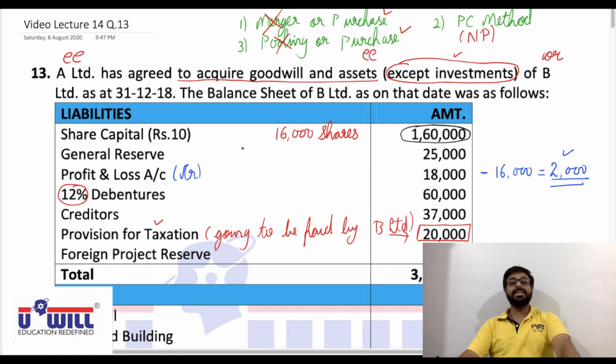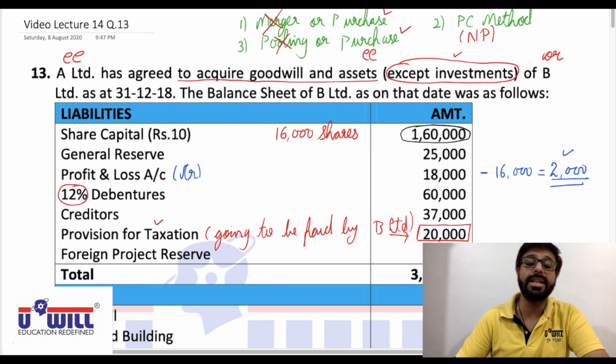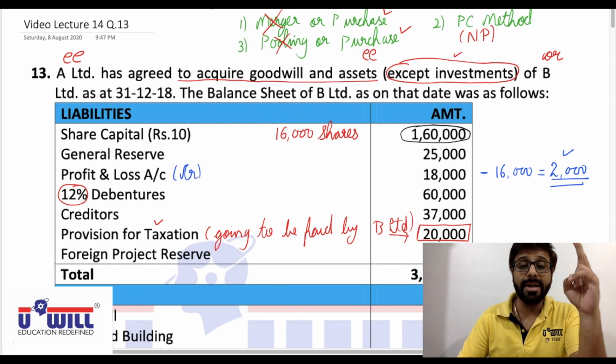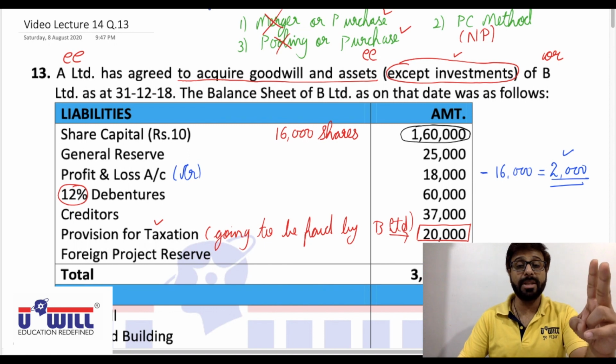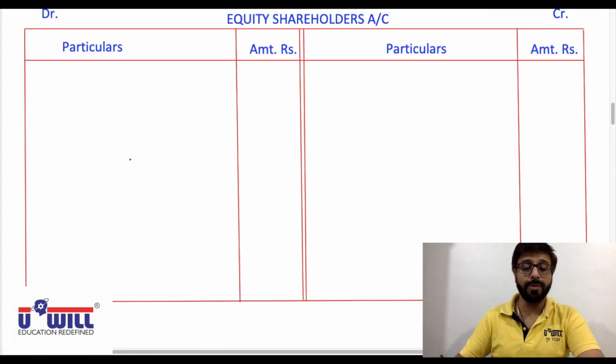Okay, so these three basic points we have decided. Now we make the workings. Needless to say that all of you try the workings of debentures on your own and the workings of net payment method on your own. You pause the video and try that, and then you play the video and verify you got it correct or not. Come on, all of you try on your own first.